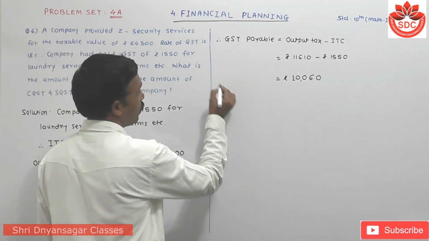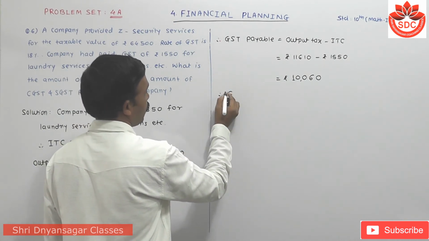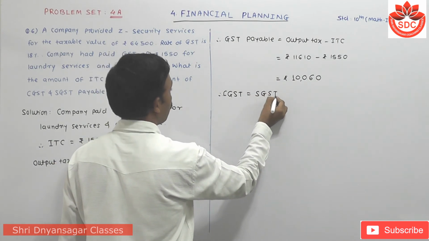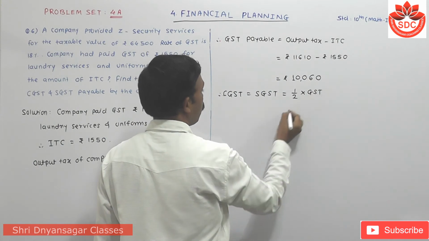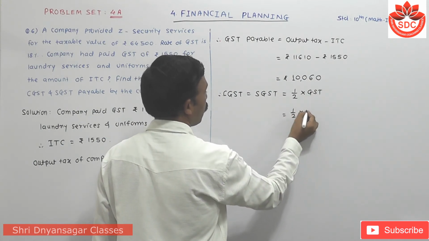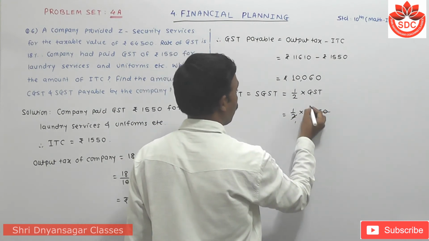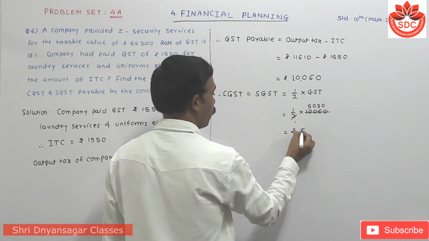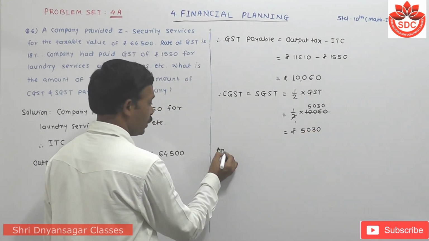Therefore, this is GST. We have to find out CGST and SGST. Means that CGST is equals to SGST is equals to half of this GST. Means that half of 10,060 rupees. Means that 2 5s are 10, 0 3 0. Means that rupees how much? 5,030. Therefore, the answer in full sentence.